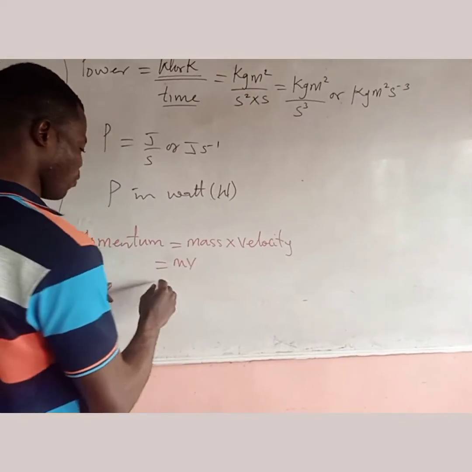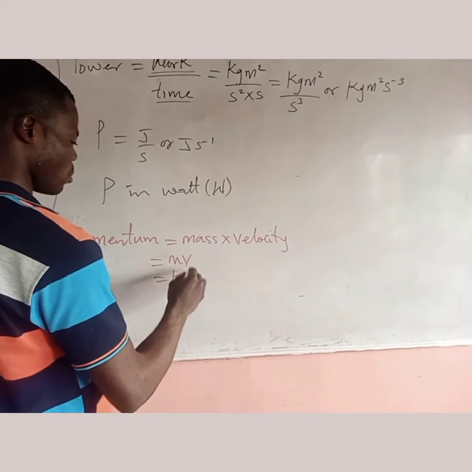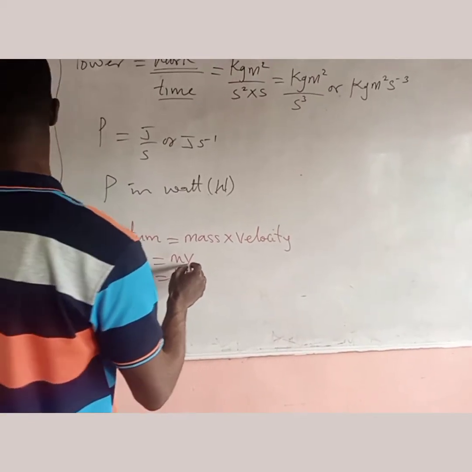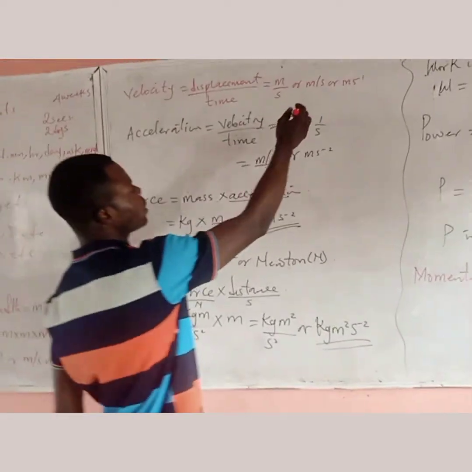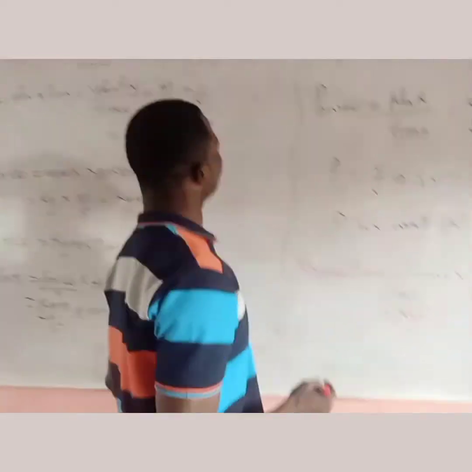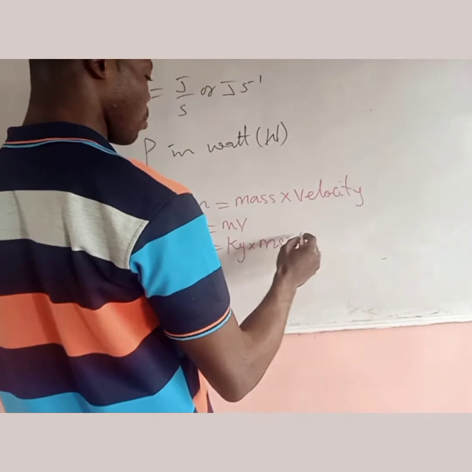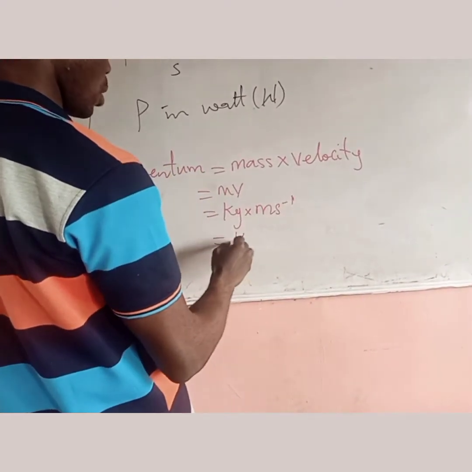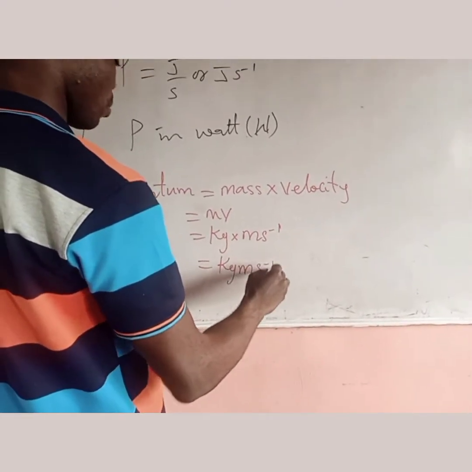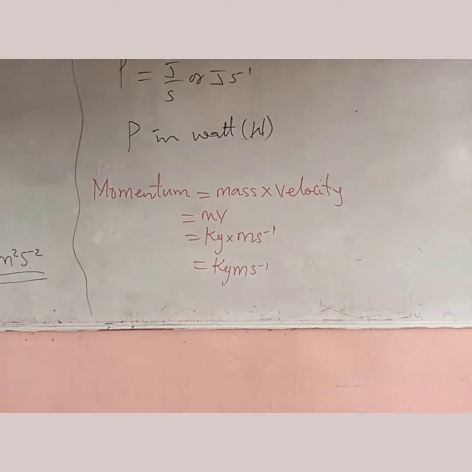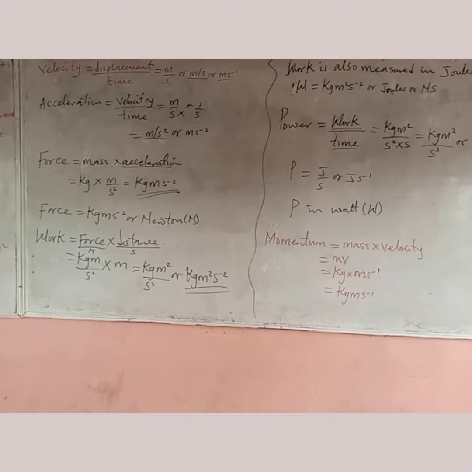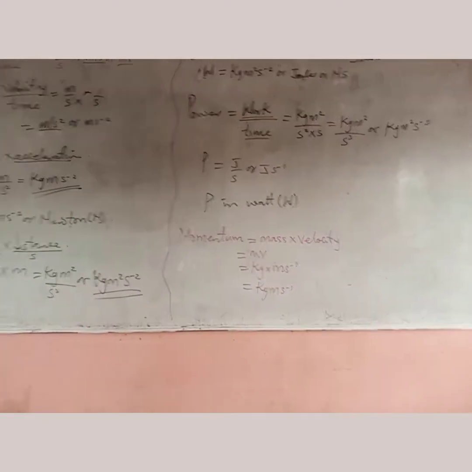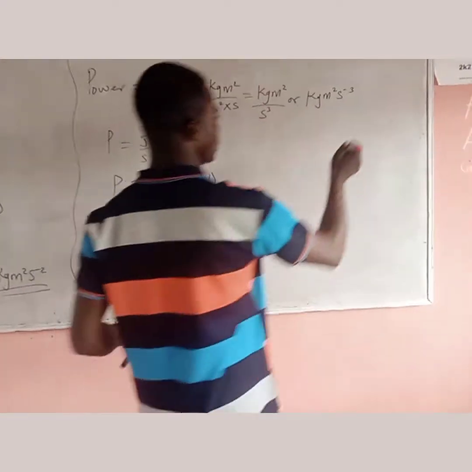So if this is mv, then we have kilogram times velocity, which is meter per second. So this will give you kg m s to the power minus 1. Do we see any similarity? Let's see if there's any similarity. No similarity yet. So let's look at another quantity as well.